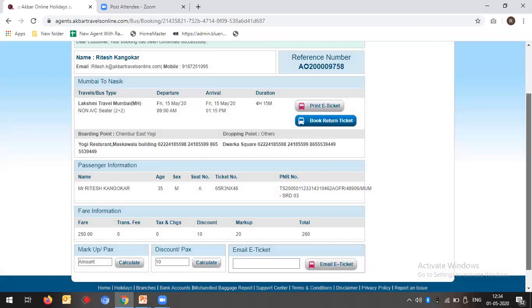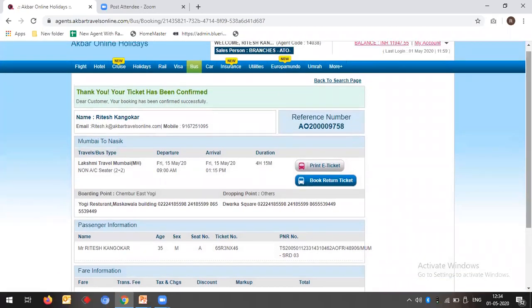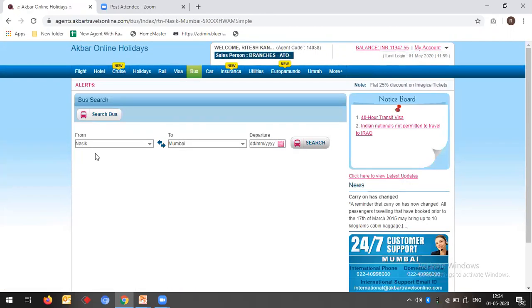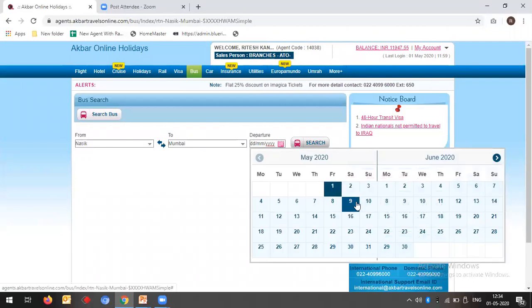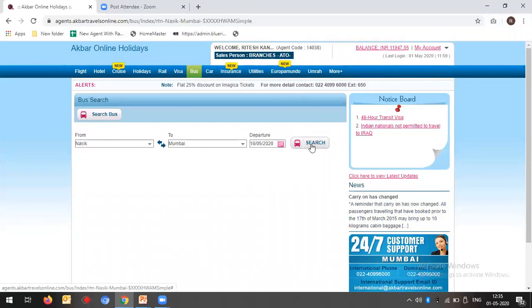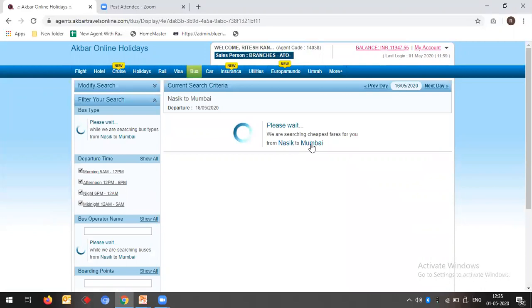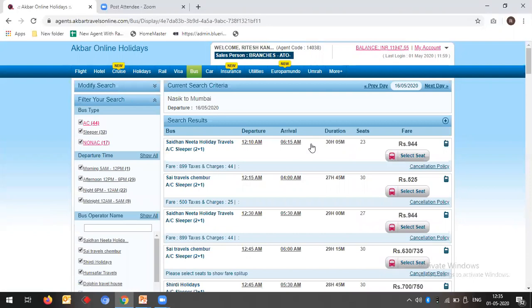So there is one more beautiful option I will show you, which helps you to do a return ticket. If you check, there is a return ticket option, because there are plenty of passengers who ask you for return tickets. So click on the return ticket option. Going back, if you check, I don't need to change my from and to, it has already come as Nasik to Bombay. I just need to select the date, 16 May, and search. The same thing, you will get the sector again within 6 seconds.